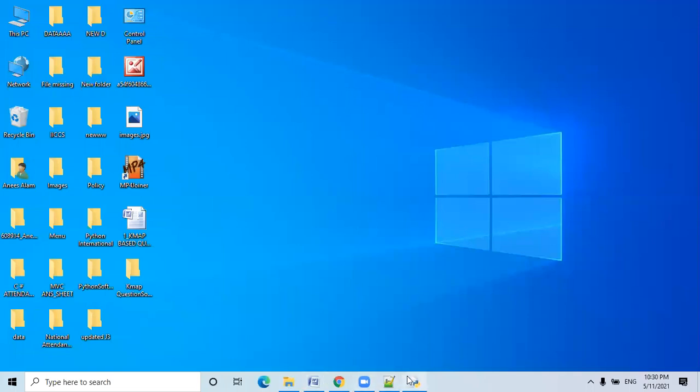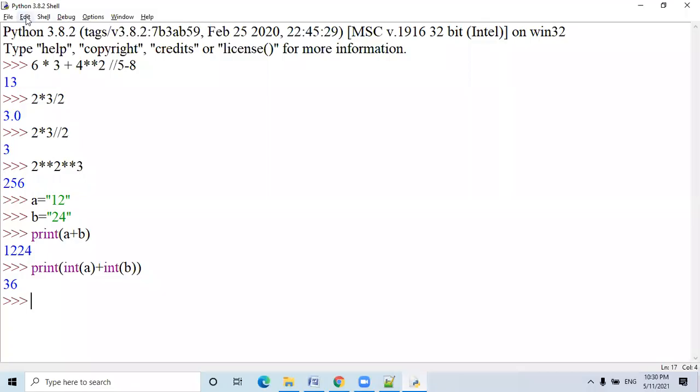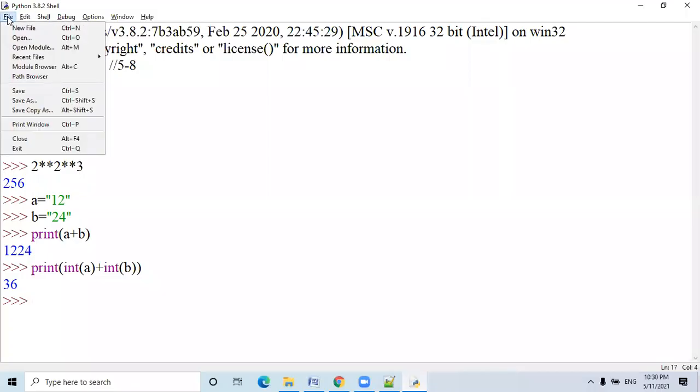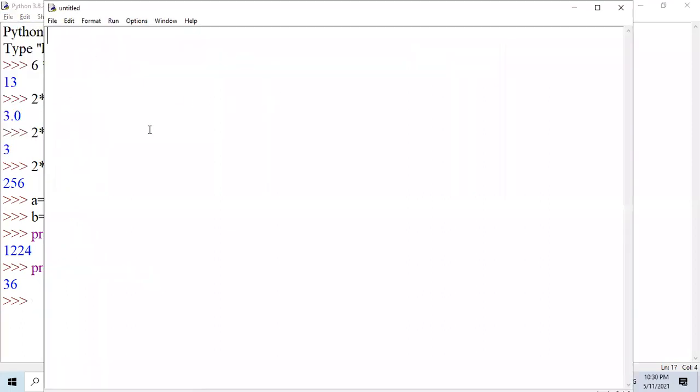Fine. Now this is my IDLE. Just go to the file and go to the new file. This is the first option of the file menu. Hope you all are with me. This is your script mode.